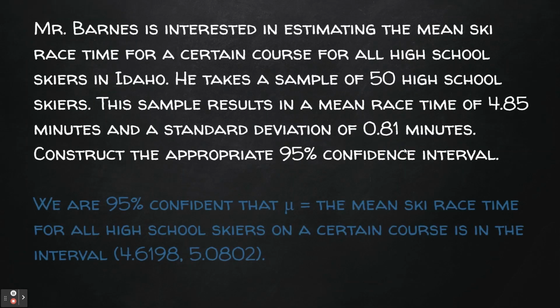For our conclusion here, we would say that we are 95% confident that mu equals the mean ski race time for all high school skiers on a certain course is in the interval 4.6198 to 5.0802.